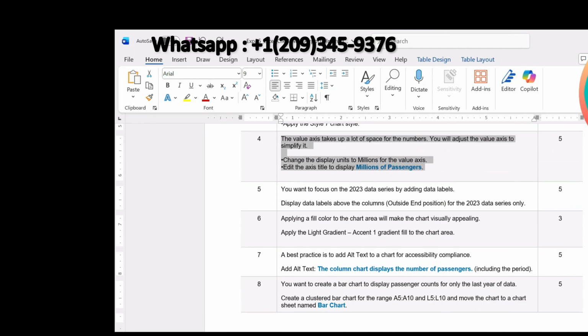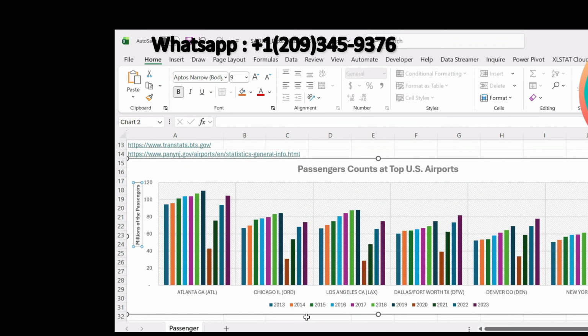So now let's move to next step, that is step number 5. You want to focus on 2023 data series by adding data labels. Display data labels above the column outside end position for the 2023 data series. So now our 2023 data series are given, this color is for the 2023 data series.